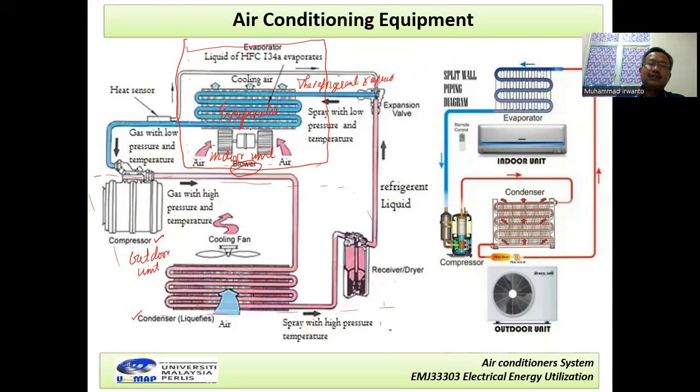When the process here occurs, meaning the refrigerant vapor absorbs the heat, at the same time this refrigerant vapor changes to gas here. The gas flows through this tube here. Okay, and then by this compressor, this one is the inlet, and this one is the outlet.